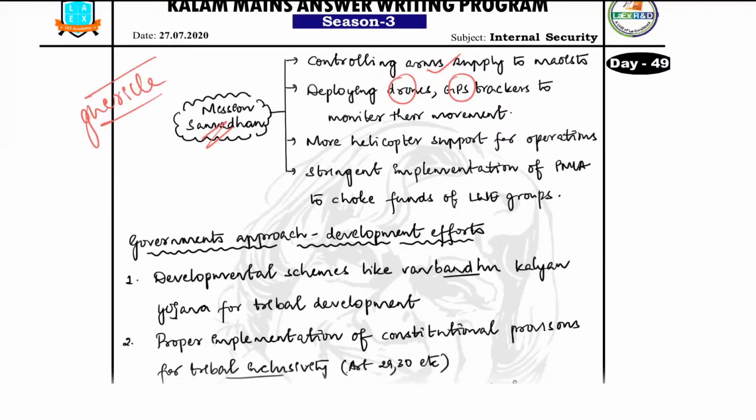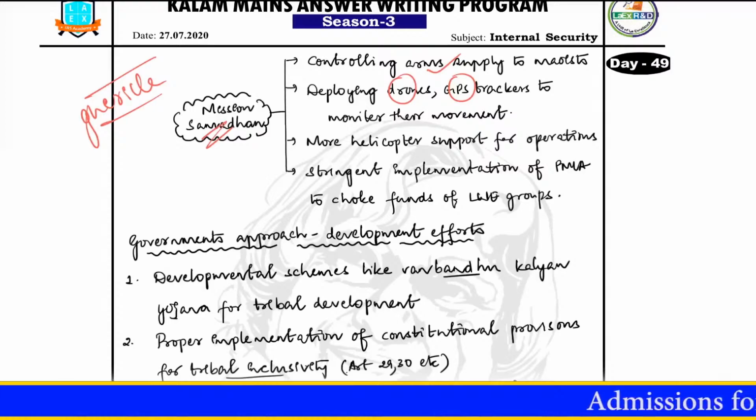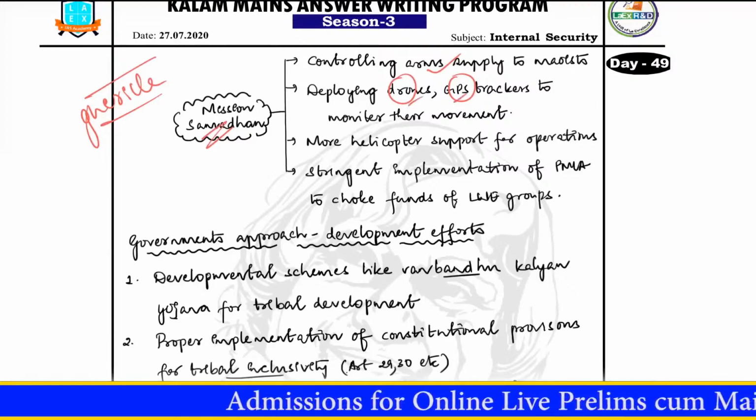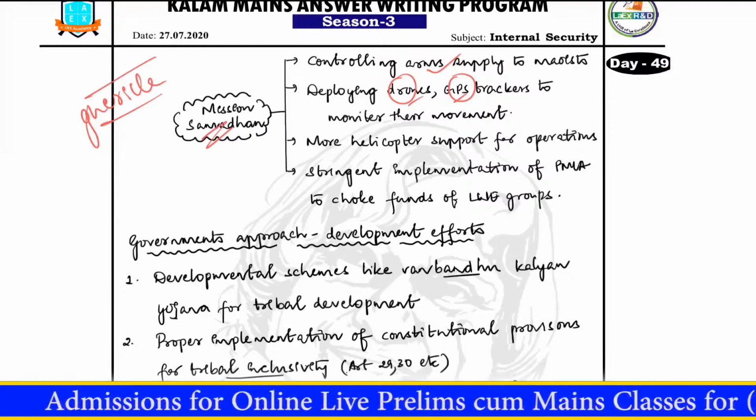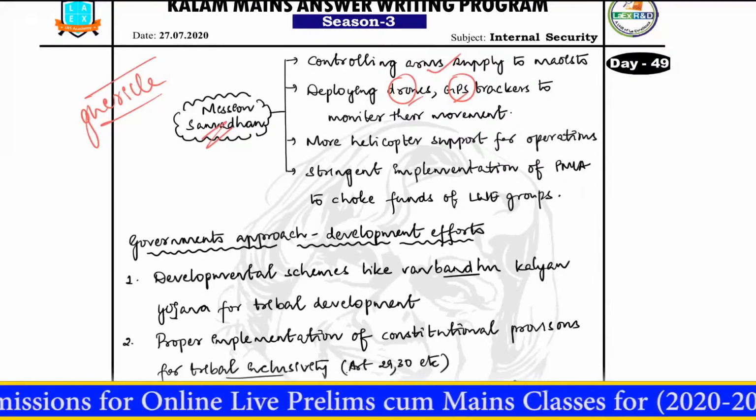These people hide themselves in the forests so that people from outside, as in the police officers who do not have much experience with the forests, will not be able to fight in these forests, especially when they set up landmines, when they shoot from treetops and so on. So if you have drones and GPS trackers and this kind of technology, you will be able to handle the Naxal cadres, especially because you will be able to track their movement.